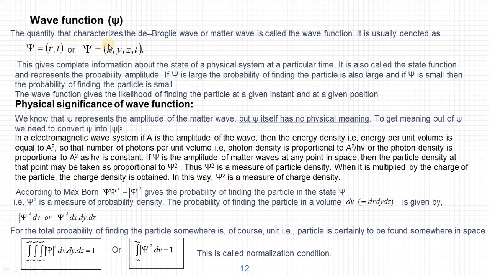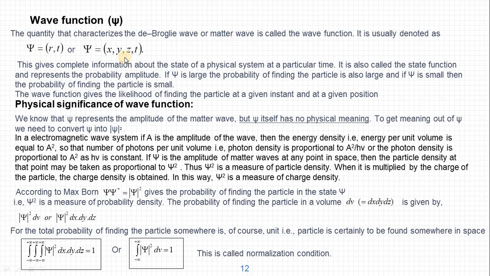The quantity that characterizes the de Broglie wave or matter wave is called the wave function, and it is usually denoted as psi. Psi of r comma t or psi of x, y, z and t. That is, psi is a function of position and time. So it is nothing but a wave function, that is generally a mathematical wave function.